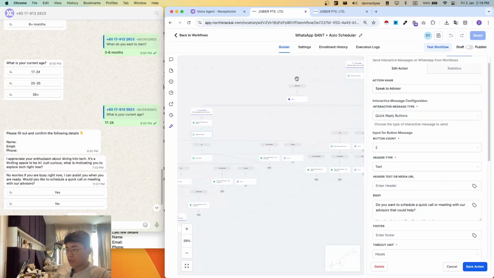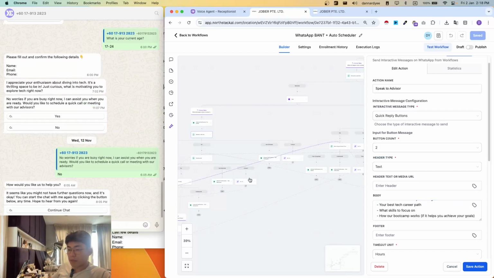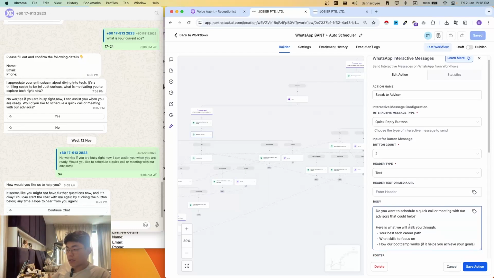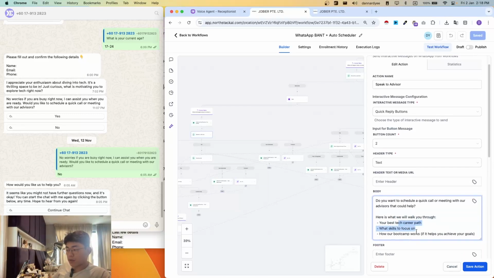So after the discovery question, this is where it changes from the old outdated format, because we've added a new branch where we ask whether or not they want to have a meeting with our advisors to help them.